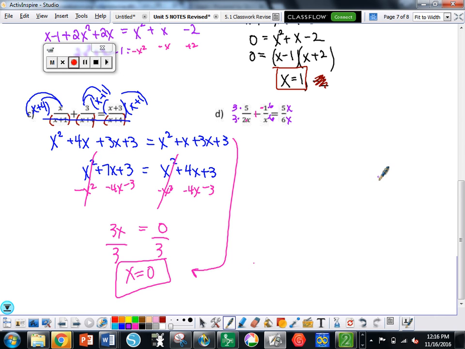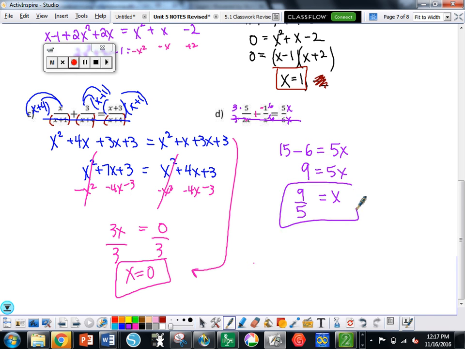So simplify. Denominators go away. And you have 15 minus what? Equals 5x. 9 equals 5x. X equals 9/5. Is 9/5 an excluded value? That is your solution then.